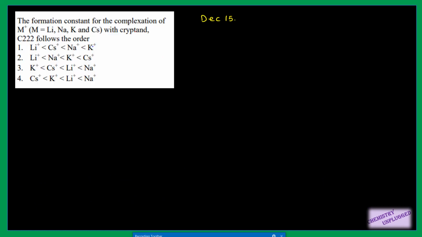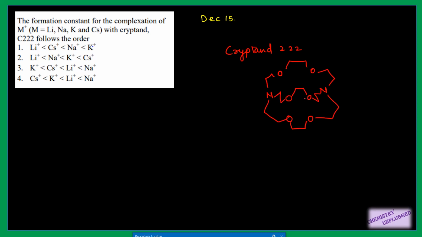Next we have cryptands, right? Cryptands are slightly different from crown ethers. They have a football type of structure. The basic structure of a cryptand, which I am giving you here, is cryptand 222. It has nitrogen atoms in it, and between them we have oxygen also, right?